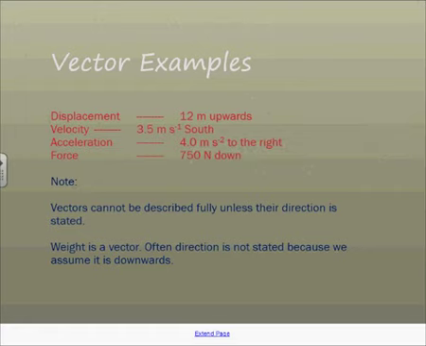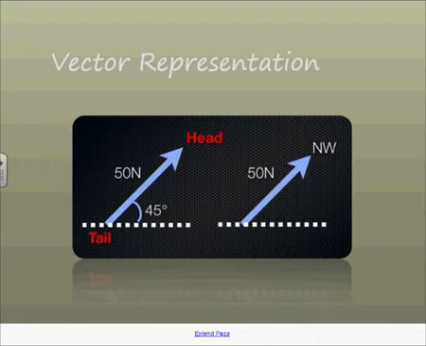Now here's some vector examples. Displacement, it could be 12 meters upwards, 12 meters to the right, 12 meters to the left, doesn't really matter. You notice that all of them have some sort of direction associated with them. You don't always have to write the direction for a lot of stuff. It's implied by the diagram, depending on what you're looking at. How do we draw vectors? Well, we draw an arrow. The length of the arrow denotes the size of the vector, and you must give it an angle because it is a vector. So these both have direction.